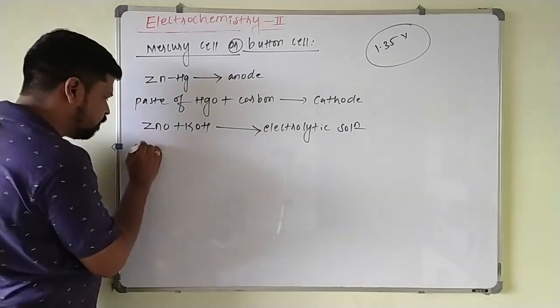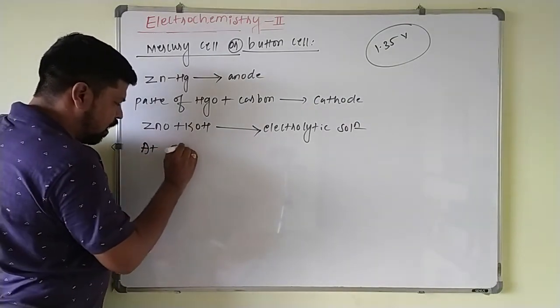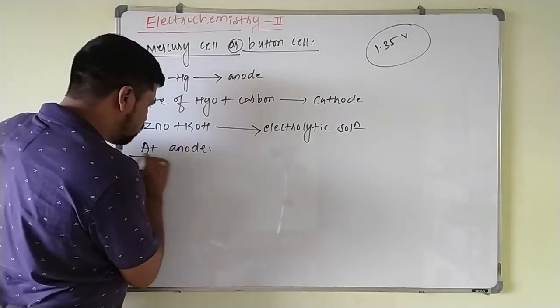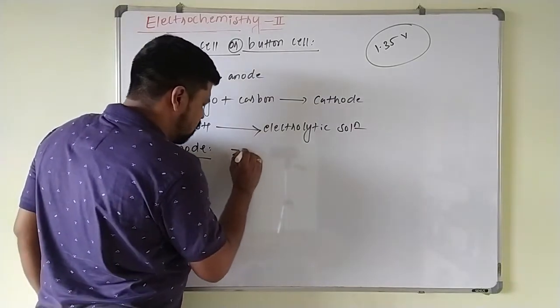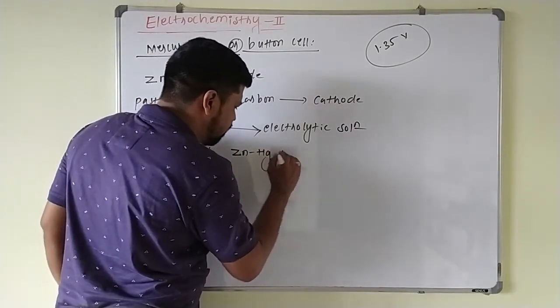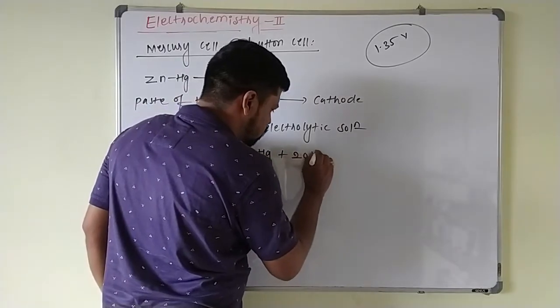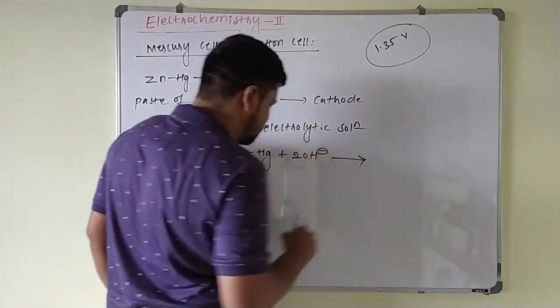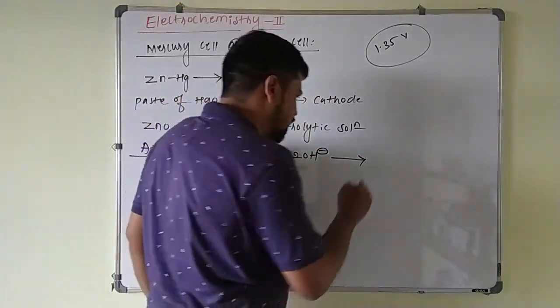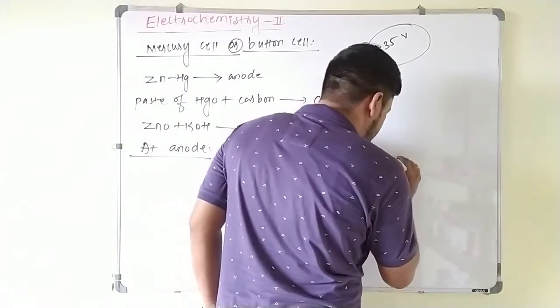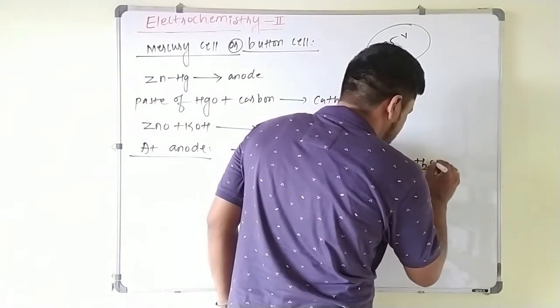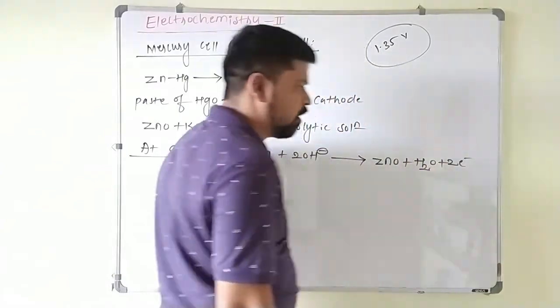So at the anode, what is the reaction taking place here? Zinc is undergoing oxidation. Zinc amalgam plus 2 times OH minus, so that zinc will be converted to zinc oxide plus water, and it loses 2 electrons here.